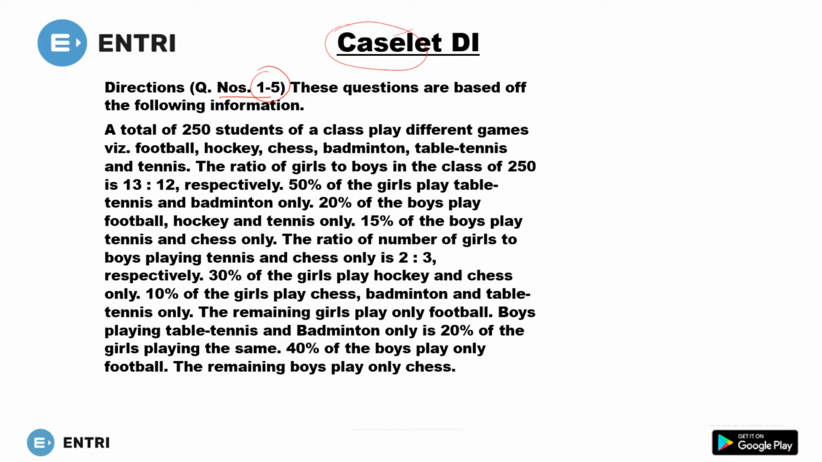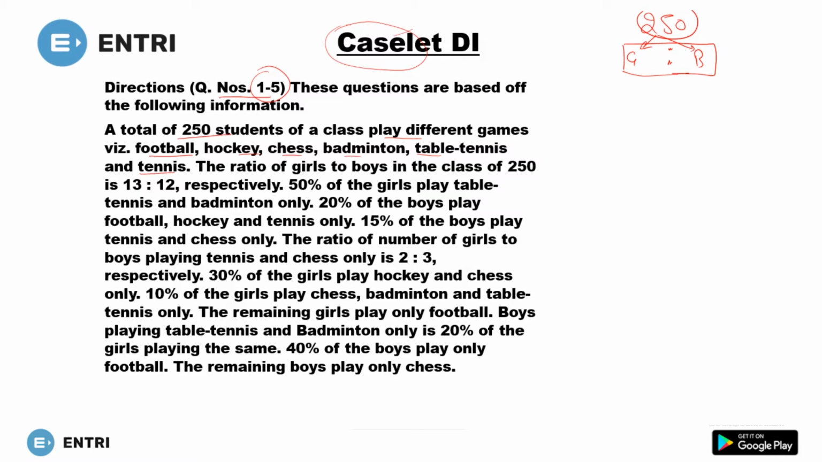There are 120 total students of a class who play different games: football, hockey, chess, badminton, table tennis and tennis. Actually, you have a total of 250 students. Now the ratio of boys to girls. Read it carefully. Generally you are given boys to girls, but in this question they have given girls to boys. Sometimes by mistake you can write it as boys to girls, and your whole question will get ruined. So just read it carefully.